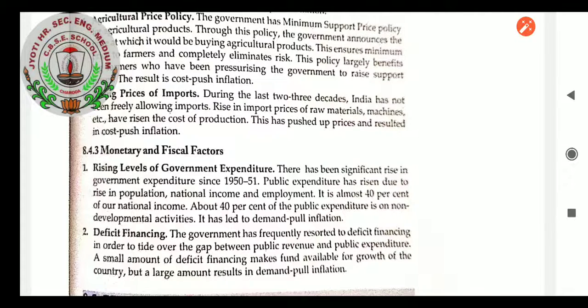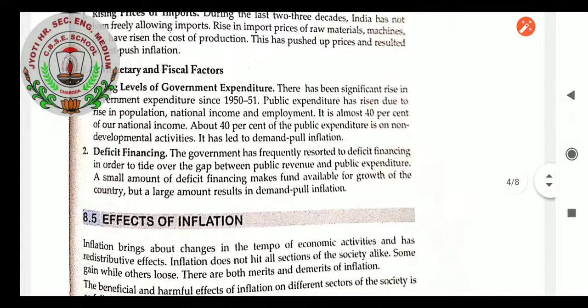Deficit financing, student: the government has frequently resorted to deficit financing in order to tide over the gap between public revenue and public expenditure. A small amount of deficit financing makes funds available for growth of the country, but a large amount results in demand pull inflation. When there is poor financing of the government, definitely they will be raising funds from taxes and many other policies, which will again increase the inflation situation in our country.